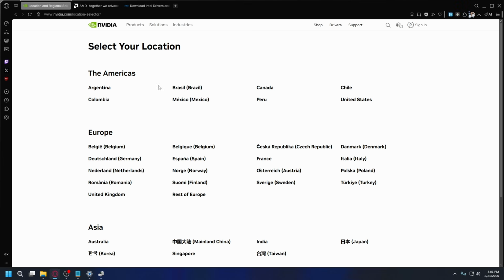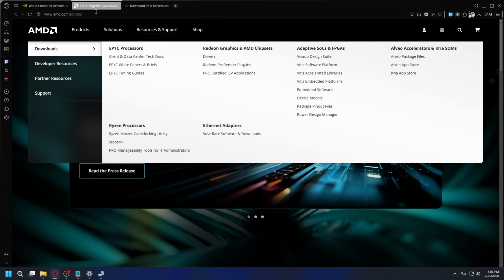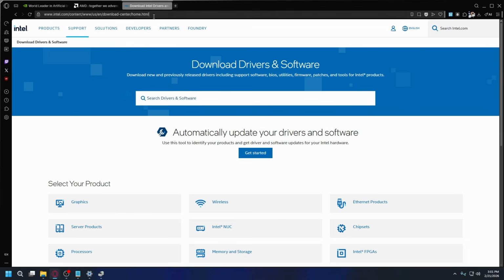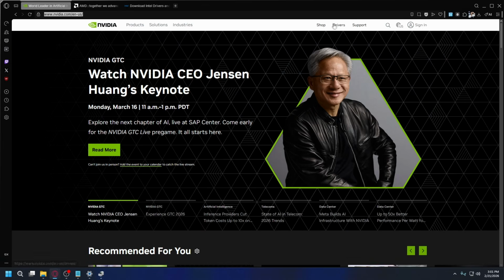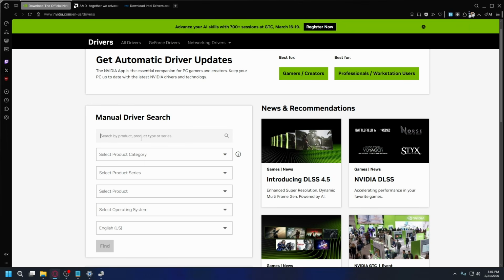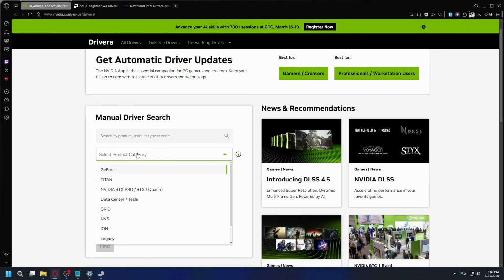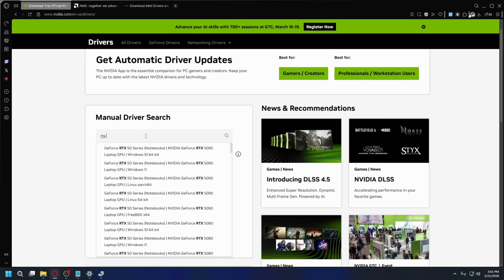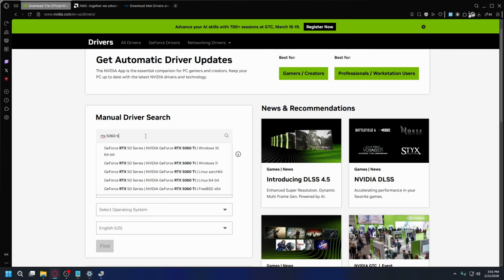If you have NVIDIA, go to NVIDIA.com. If you have AMD, go to AMD.com. If you have Intel graphics, go to Intel.com. On the website, look for the drivers or support section. Enter your graphics card model and your version of Windows. Make sure you select the correct Windows version, like Windows 10 64-bit or Windows 11 64-bit.